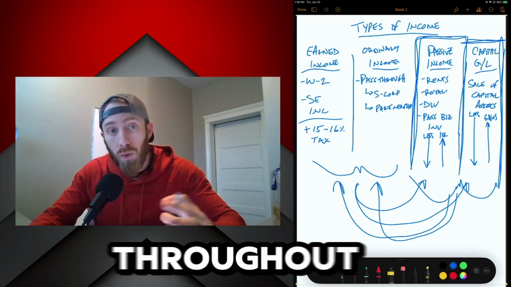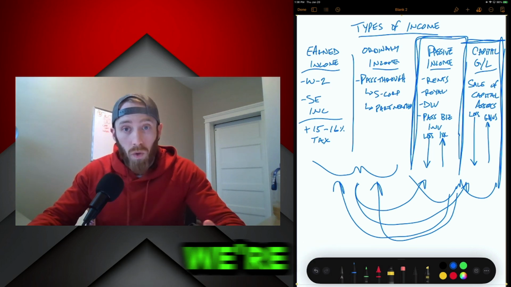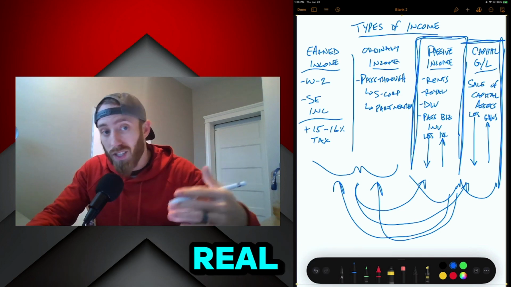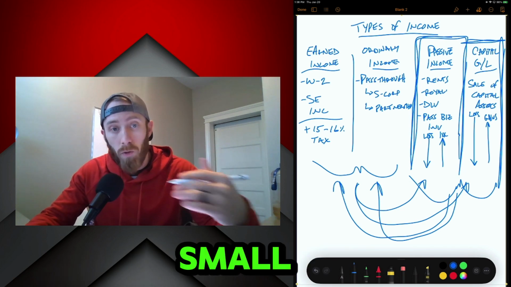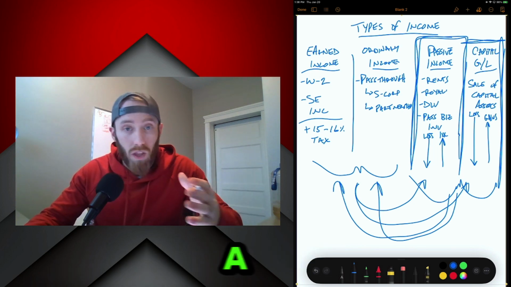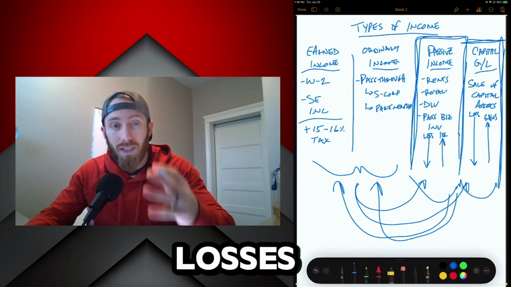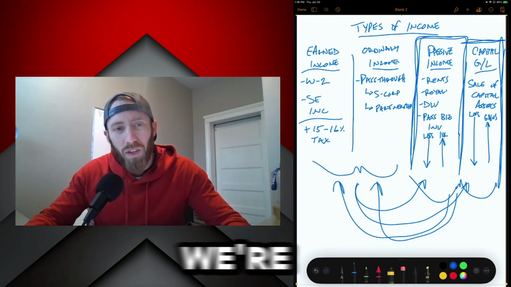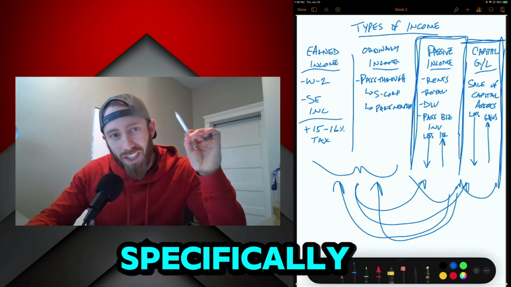Now, as we go throughout our four different sections of the course here, we're going to talk about the different ways that our investments like real estate and oil and gas and small business investments in stocks fit into each one of these categories, what that looks like from a loss standpoint, and how we can take those losses against your regular W-2 income or your other business activity. I'm going to leave it here and we're going to jump over and talk specifically about real estate.